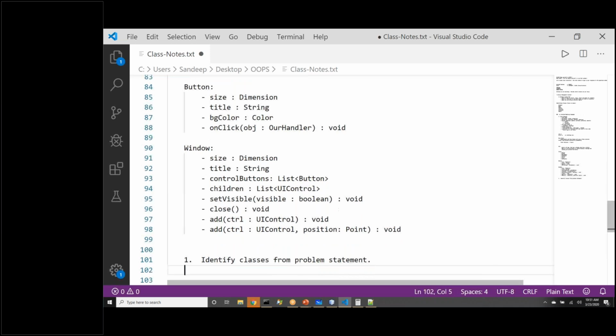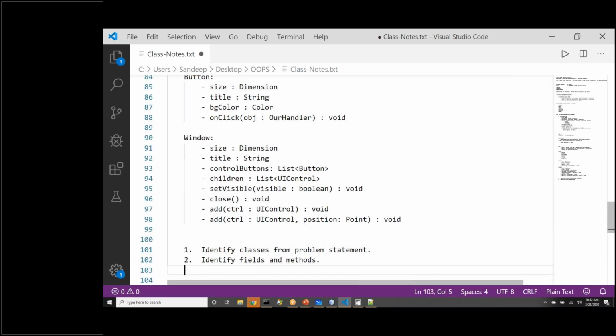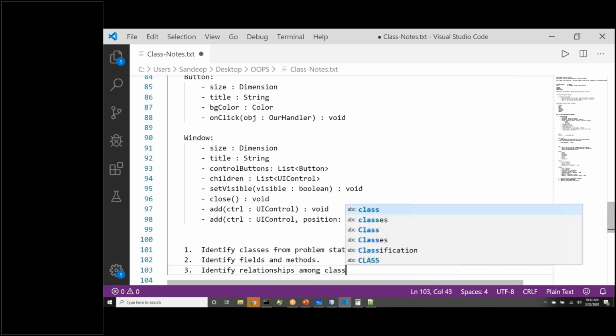And this time we have gone ahead one step. In those classes, we have identified properties, or call them fields, and methods, right? So that is what we have done so far. The third thing that we typically do is identify relationships among classes.